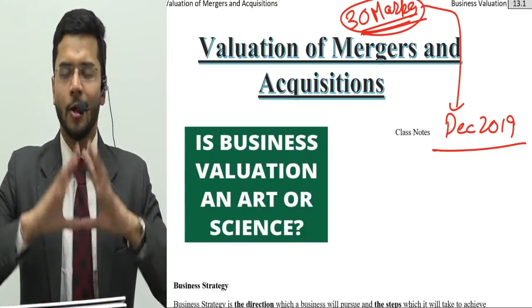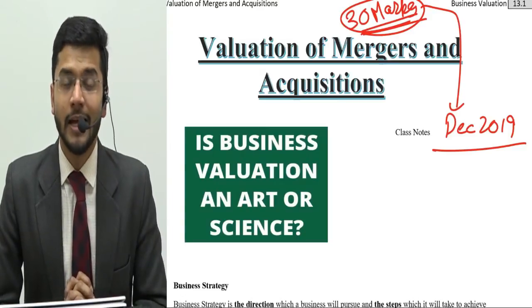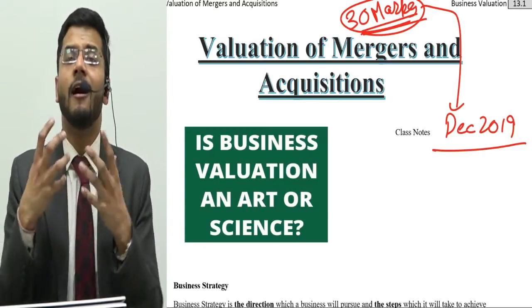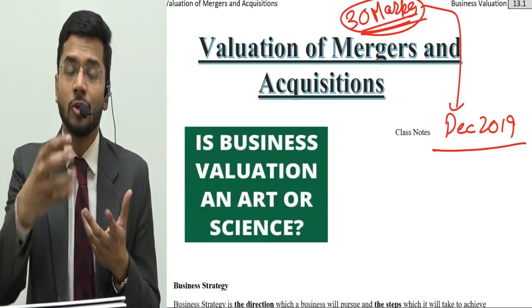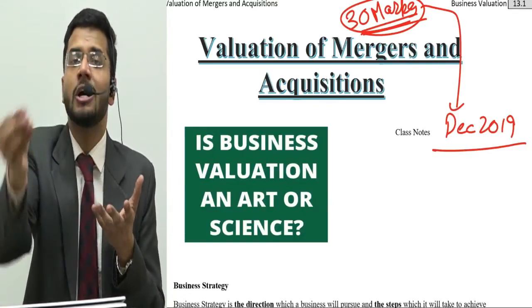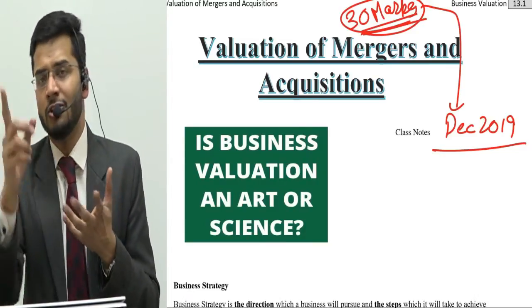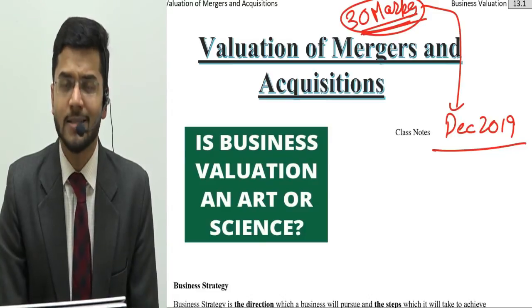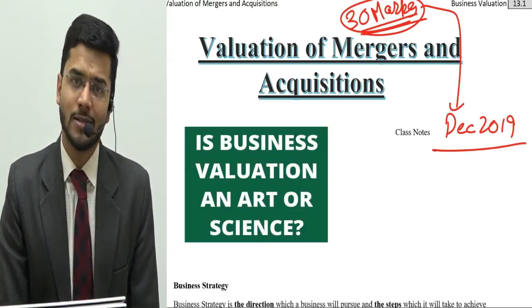The answer is a big no. Valuation is not a science. It is rather more of an art which you develop through practice, through your experience, through seeing the effect of a particular assumption on your valuation and the effect of another assumption on a different valuation. That is how art works, and that is how valuation works.